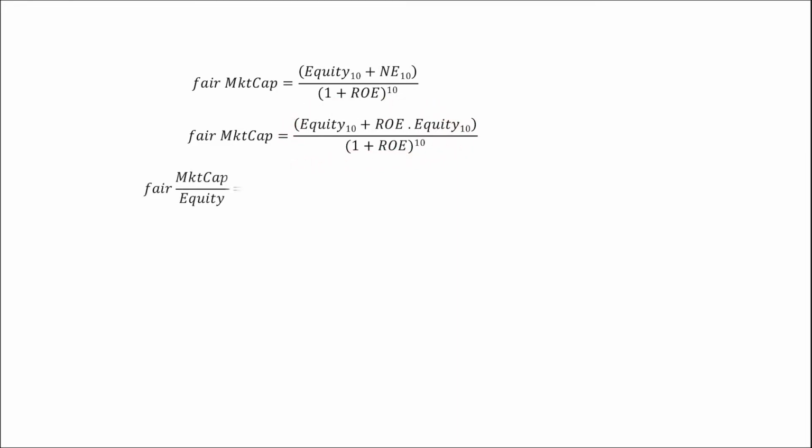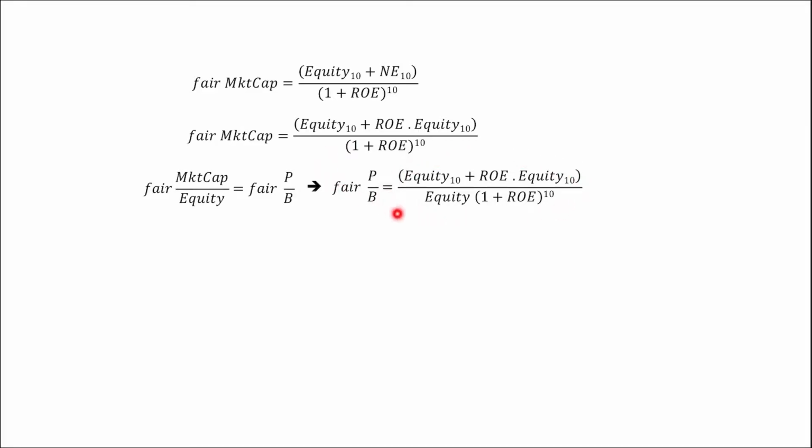And then if we divide the fair market capitalization by equity, it's the same as saying fair price to book. And if we do that in this formula, the fair price to book, that formula will have to be divided by equity, which is what we did here. And we see here equity times 1 plus return on equity to the power of 10.